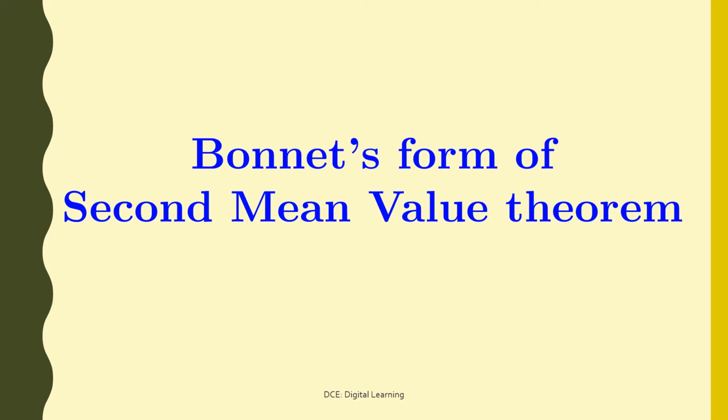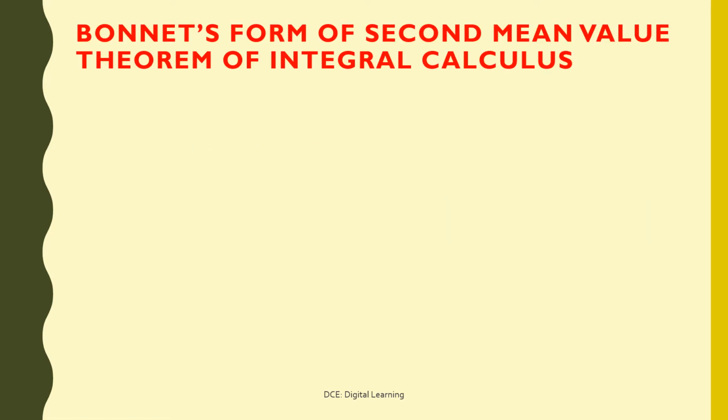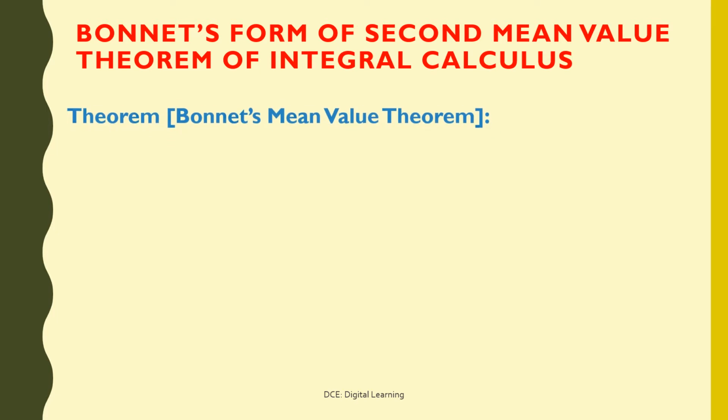Now we will state and prove Bonnet's form of second mean value theorem. Statement of Bonnet's mean value theorem.